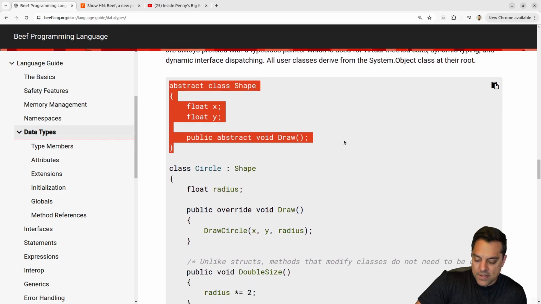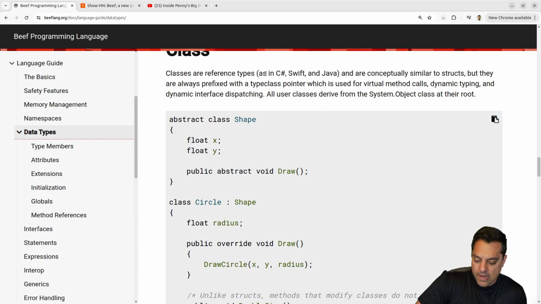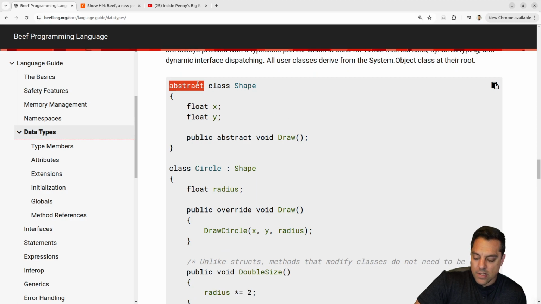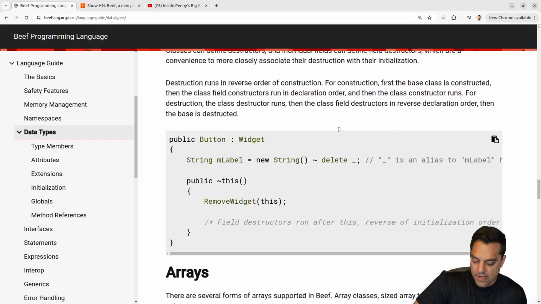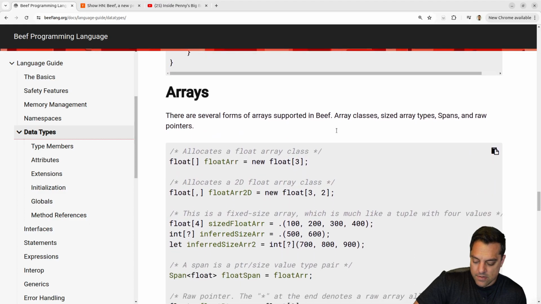Okay, for the classes, it's pretty similar to, again, C#. It looks like that's the influence, because you can have your abstract classes. I actually like that because that's how a lot of the textbook literature defines things. Abstract is fine. I see interface in some places, which is also fine. So that's okay. Let's keep going on here.